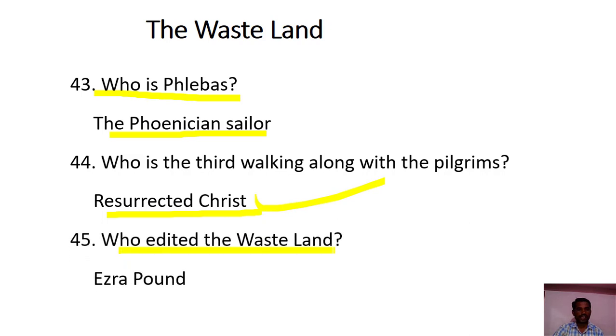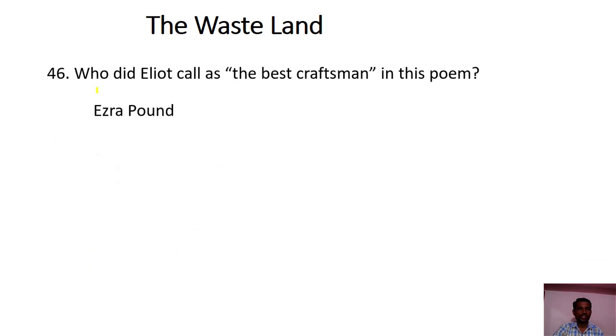Who edited The Wasteland? Ezra Pound. Who did Eliot call the best craftsman in his poem The Wasteland? Ezra Pound, because he edited The Wasteland. You know, Ezra Pound was the mentor of The Wasteland. He edited the poem. He suggested T.S. Eliot draft some parts and make it short.